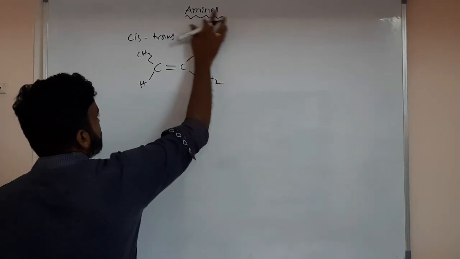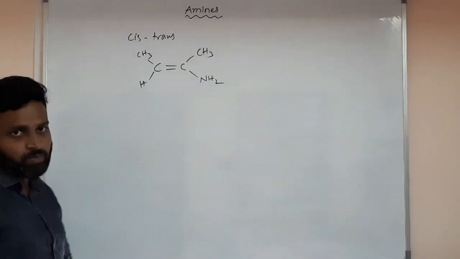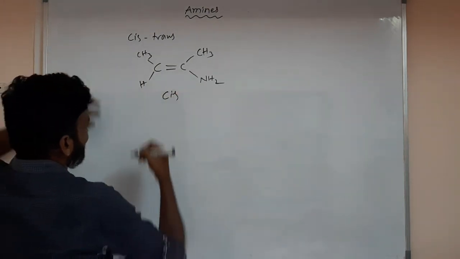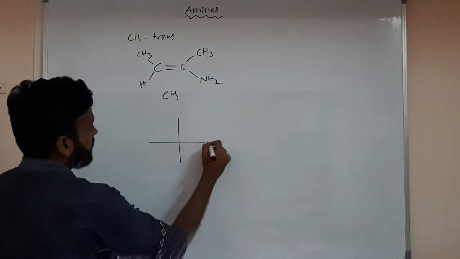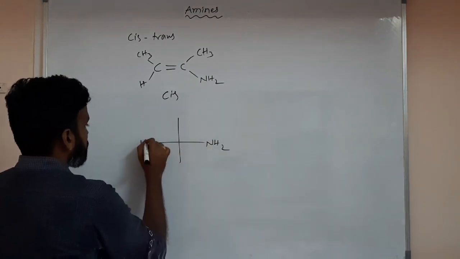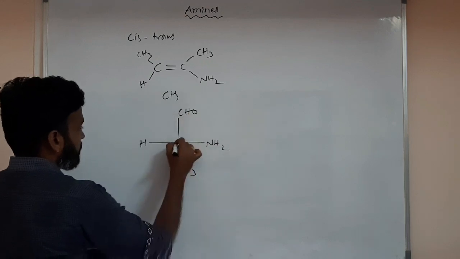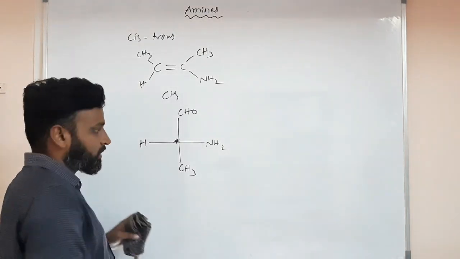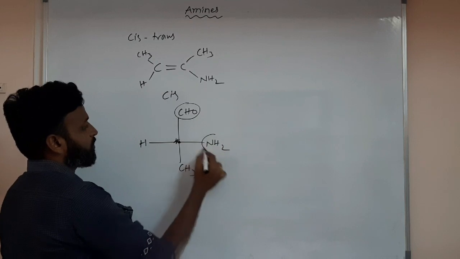So EZ isomerism is possible, I told you, or not? Suppose this is methyl only. Yes, possible. So CH3 on the same side, this is cis. Cis trans is possible. Optical isomerism is possible in amines, yes. NH2 and H, and here CHO is there, and some CH3. Chirality must be present for optical isomerism, right? This is a chiral carbon because all four groups are different.